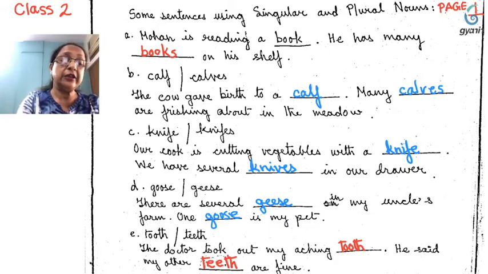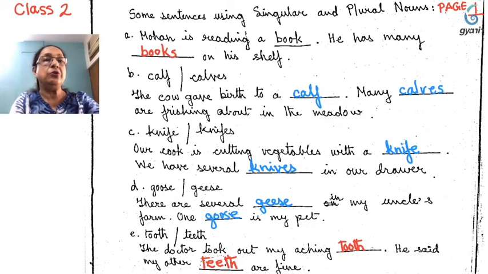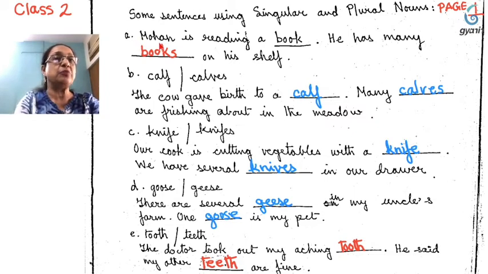So today I'm going to teach you how the same noun is used in a sentence in its singular form, and in another sentence in the plural form. That is, I'm going to teach you how to determine nouns. Okay? So let us read the first sentence. Mohan is reading a book. Now here see, a indicates singular number.